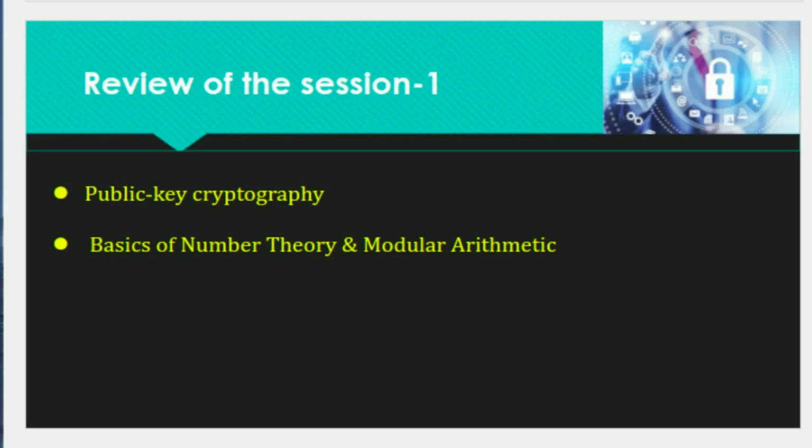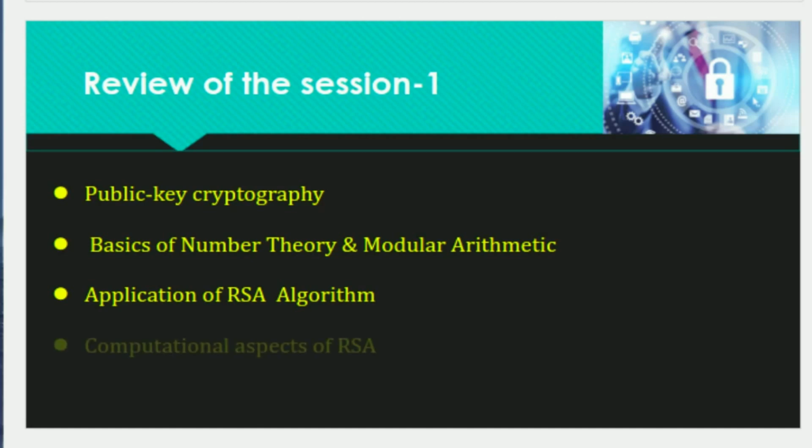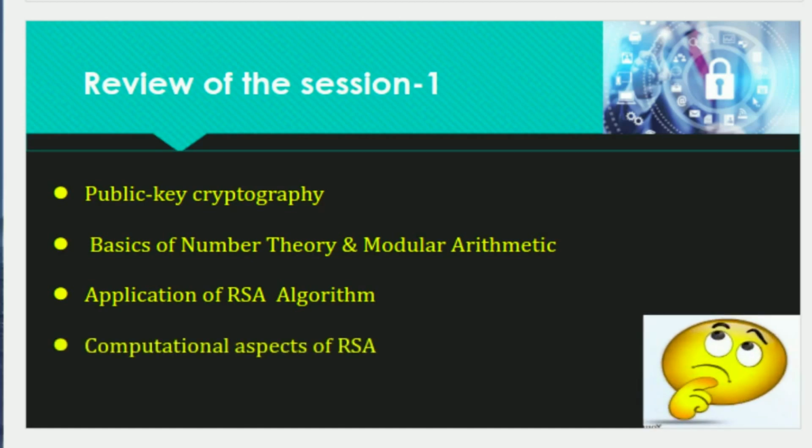Then we discussed the applications of the RSA algorithm, in which signature verification, software programs like browsers, and many protocols rely on RSA. We concluded our discussion by learning the computational aspects of RSA: efficient operation using the public key and the private key, then key generation, and finally we discussed the security of RSA. This is the summary of session 1. Next, we will see the contents of today's session.